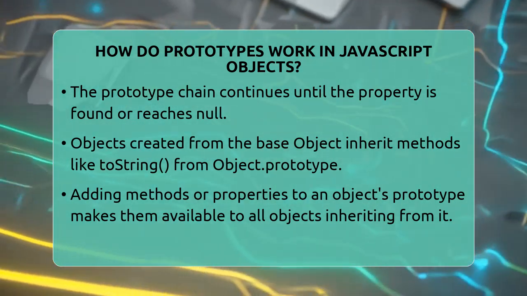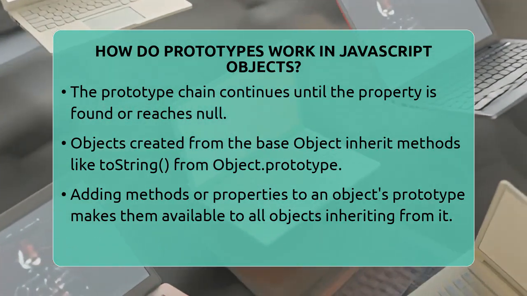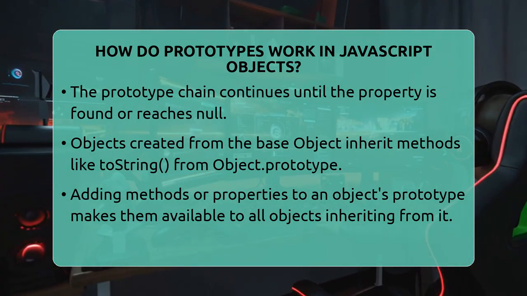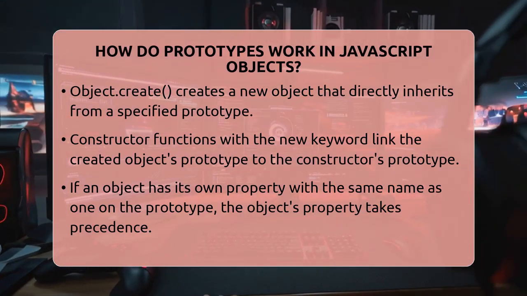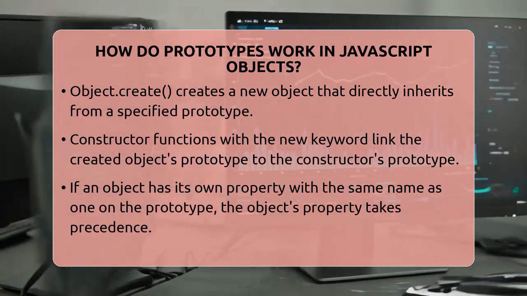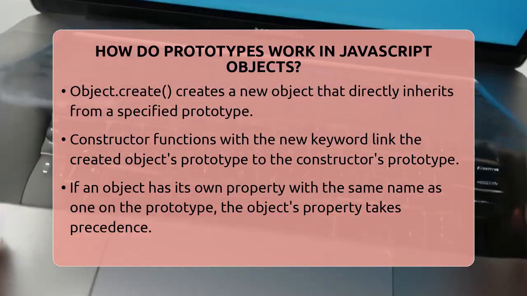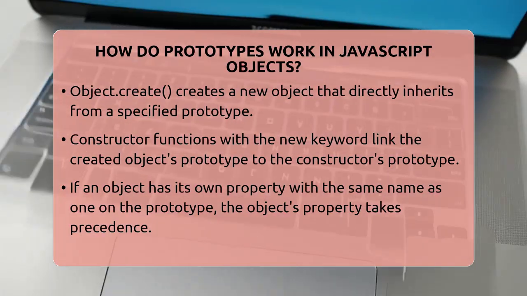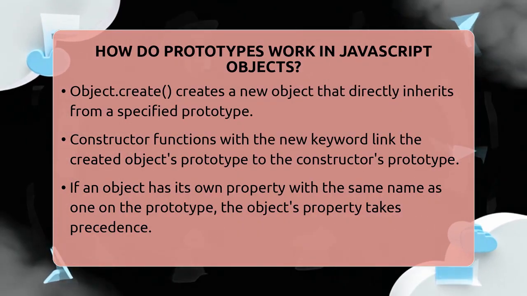You can also create objects with a specific prototype using Object.create. This method creates a new object that directly inherits from the prototype object you specify. When using constructor functions with the new keyword, the created object's prototype is linked to the constructor's prototype property. Any methods you add to the constructor's prototype will be available to all objects created with that constructor.